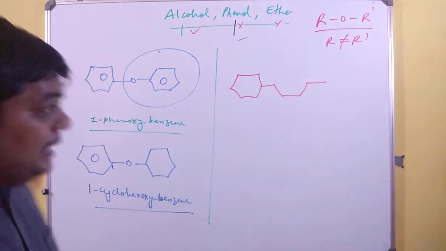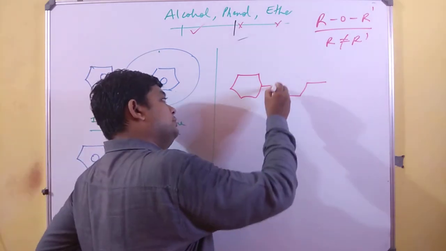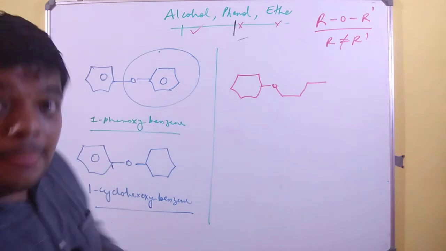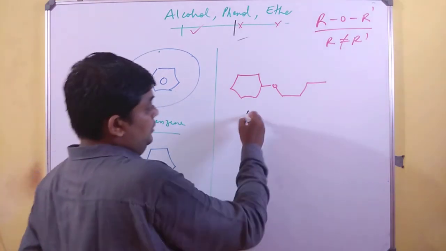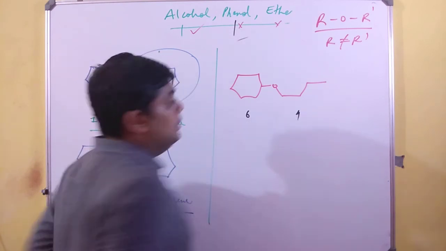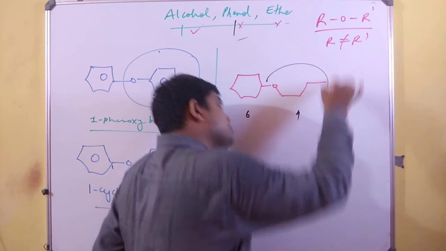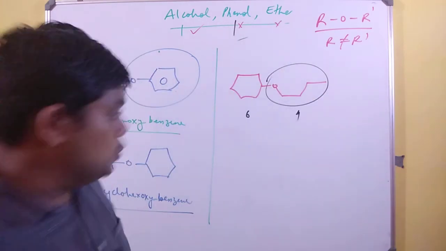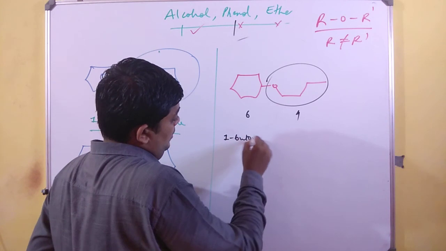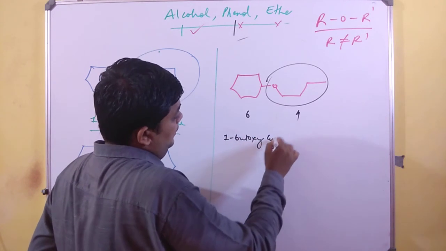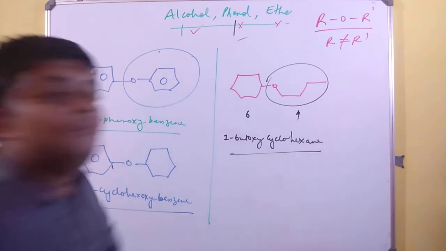Now, let us take one example where you have a cyclic and an acyclic part and both are joined by an O, that is ether. Always look for the number of carbon. Over here the number of carbon is 6, over here the number of carbon is 4. So where there are fewer carbon, that will always go into the substituent, and so I have to mention 1-butoxycyclohexane.